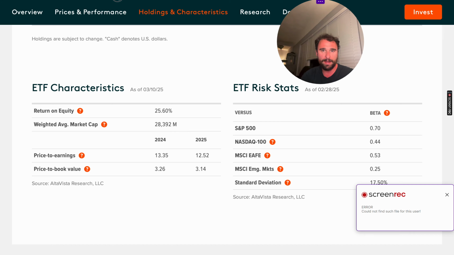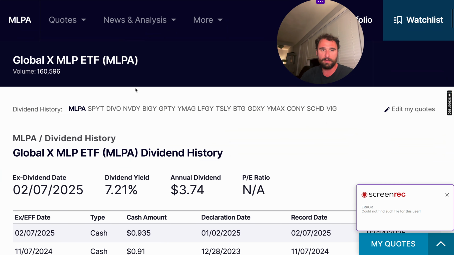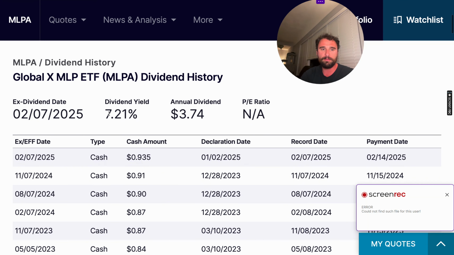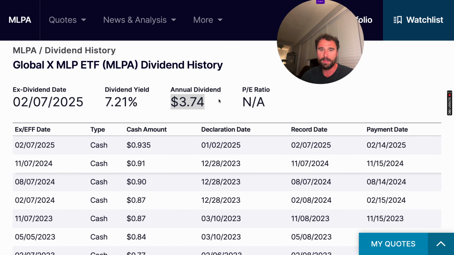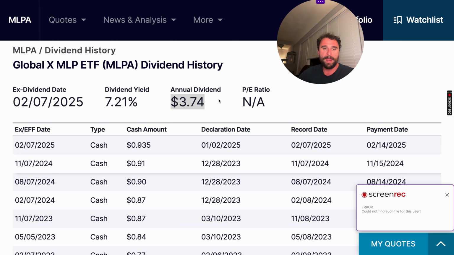And if we look at, for example, the Global X MLP ETF dividends, 7.21%, and 3.74 is the most recent annual dividend that we're receiving for this ETF. If we're looking at the most recent amounts that were being paid out, 90 cents a share, 91 cents a share, 93 cents a share is the most recent amount that we were paid on February 7th, 2025.